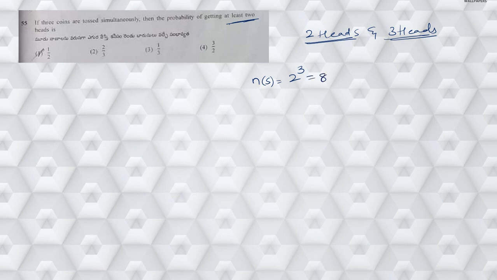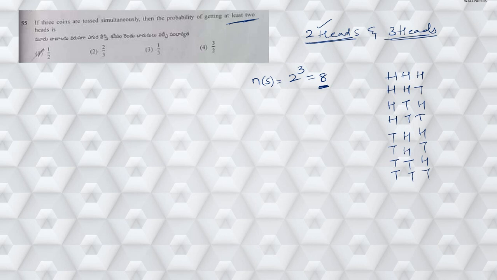Now if you write down the outcomes, what are the outcomes we are going to have? Since we are going to have 8 outcomes, I can write them like this. Half of 8 is 4, hence I am going to write 4 heads and 4 tails. Then again take half of 4, which is 2, so write 2 heads and 2 tails, 2 heads and 2 tails. Next, half of 2 is 1, so alternately we are going to get head tail, head tail, head tail, head tail. So totally we have 8 outcomes.